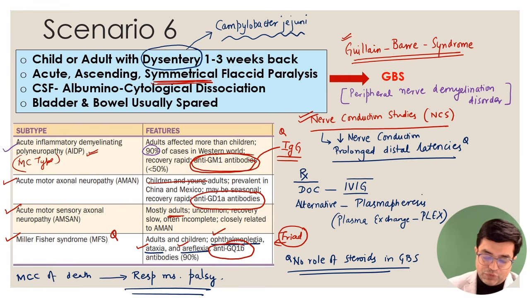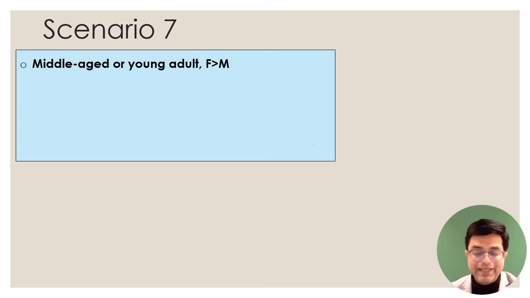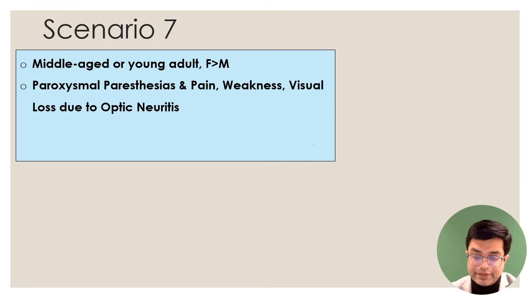Moving further, we have scenario number 7. Scenario number 7 will say there is a middle-aged or young adult patient, usually between 20 to 40 years, and they have paroxysmal, meaning episodic, paresthesias. Paresthesias are altered sensations, pin burning sensation in the limbs, pin prick sensation. Pain can also sometimes happen. So paroxysmal pain.